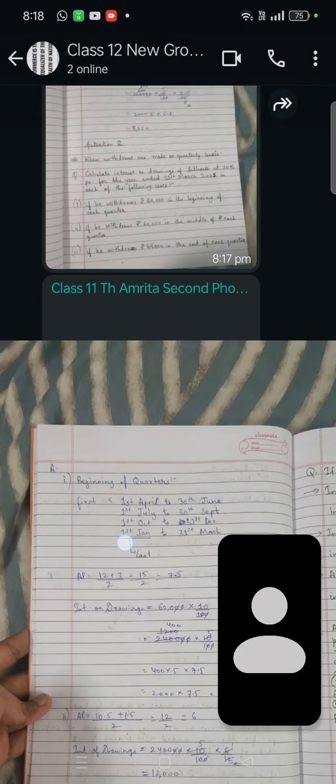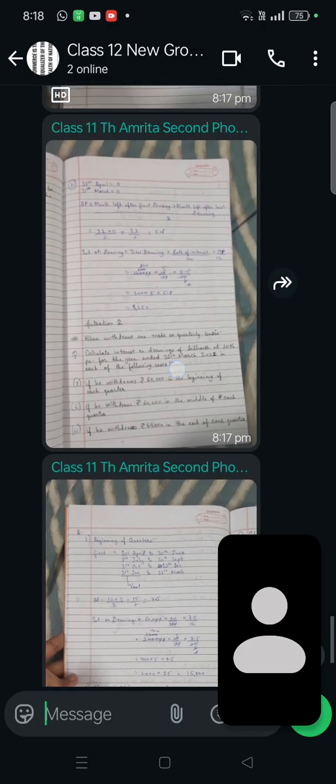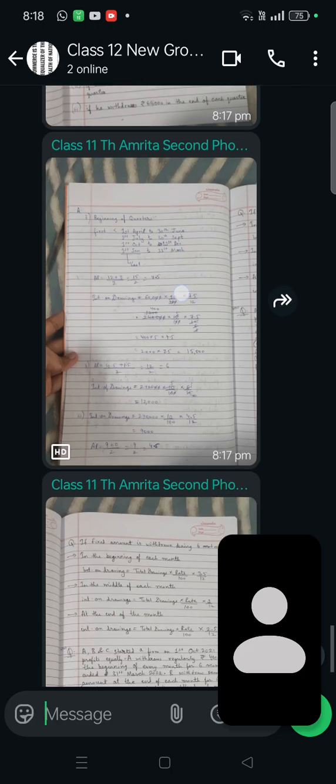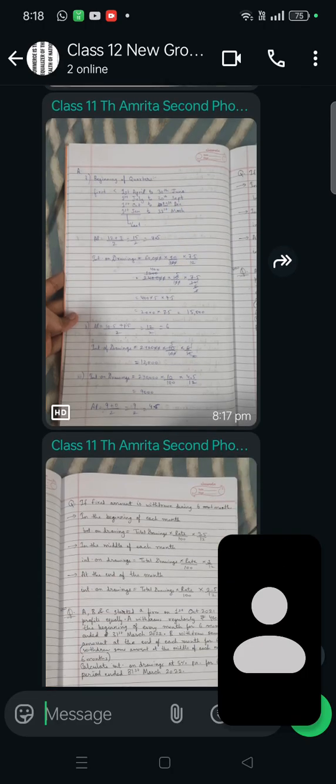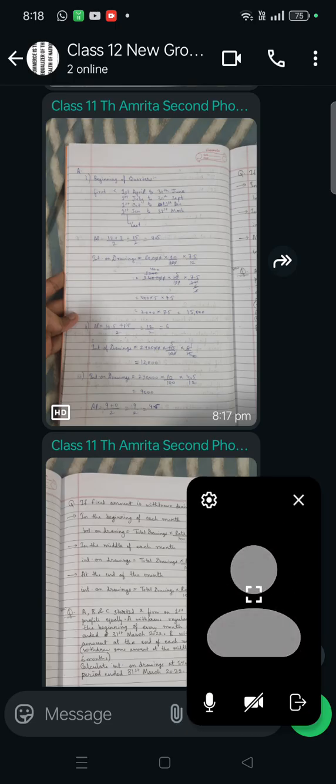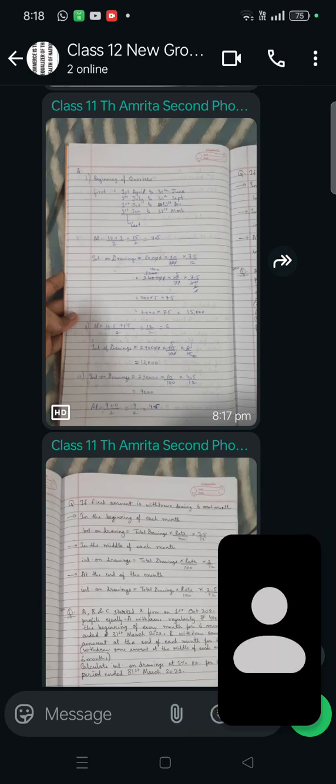Now in the first case, the question says if he withdraws rupees 60,000 in the beginning of each quarter. So when will be the beginning? First we have to calculate the average period. Beginning of each quarter means when the quarter begins, from 1st April to 30th June. Beginning of each quarter is 1st April.